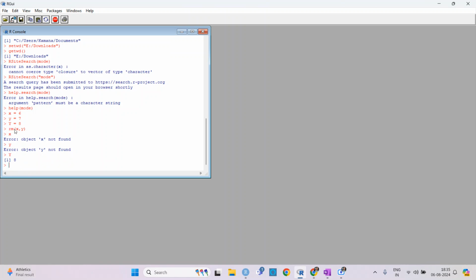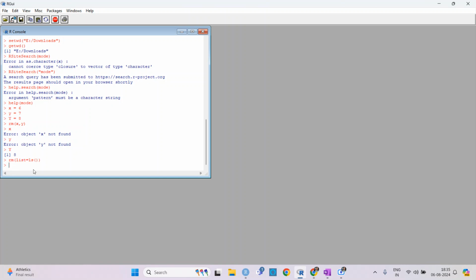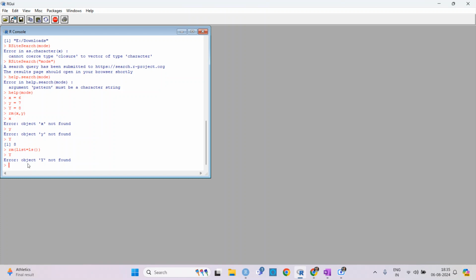Another thing is that if you want to remove all the variables at one time, then all you need to use is rm(list = ls()). It will remove the list of all the variables. Then if you try capital Y, it is not found.